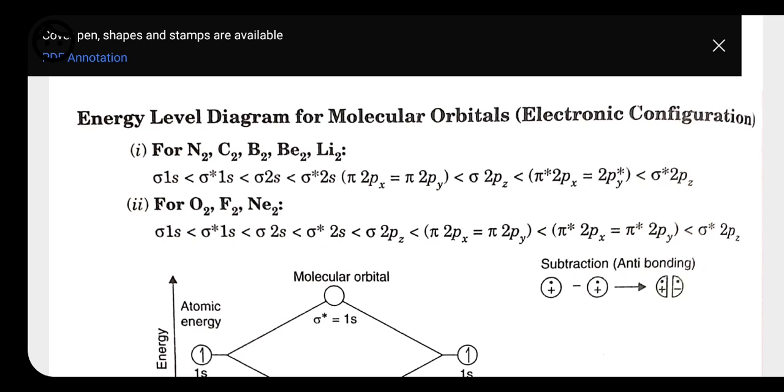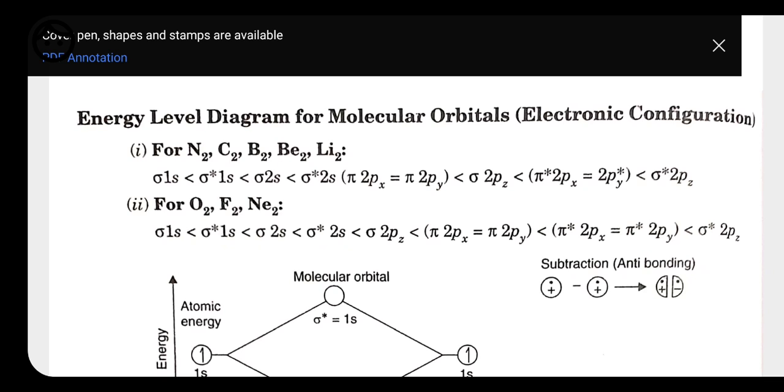Since the 2s atomic orbital has a higher energy level than the 1s atomic orbital, the pair of molecular orbitals obtained from the 2s atomic orbital has higher energy than the pair of molecular orbitals obtained from the 1s atomic orbital.